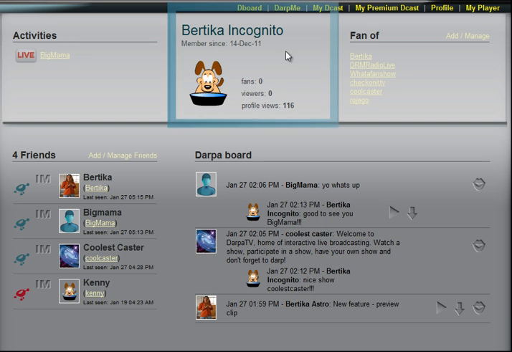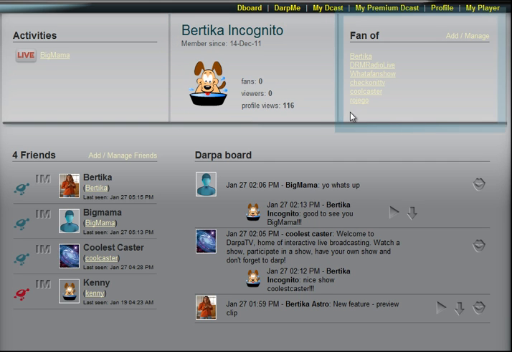The center section is yourself, tells you when you've been a member since. The number of fans you have, that's when you actually have your broadcast and people are watching it and they choose to be a fan of yours. That's the number you can see right there. The number of viewers, they're the people who have watched your show over all time. And down here, profile views, these are people who have watched the show and seen you in the chat rooms, or they've just searched for you on the DARPA TV site, and they've taken a look at your profile, and you get to see the total number of views.